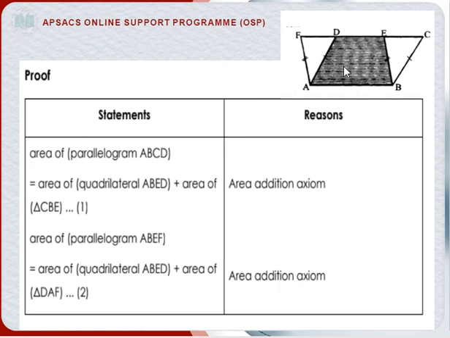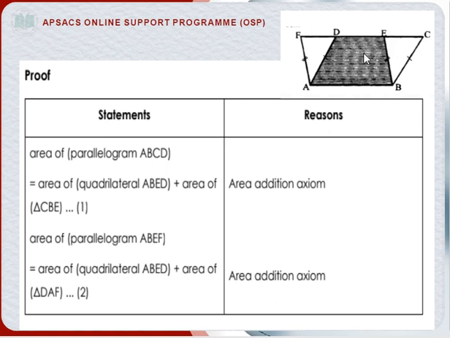In this figure you can see that the area of parallelogram ABCD is the sum of the areas of two figures: the ABED figure and the other one, the BEC figure. The ABED figure is a four-sided figure, and we know that a four-sided figure is a quadrilateral, and this is our triangle.